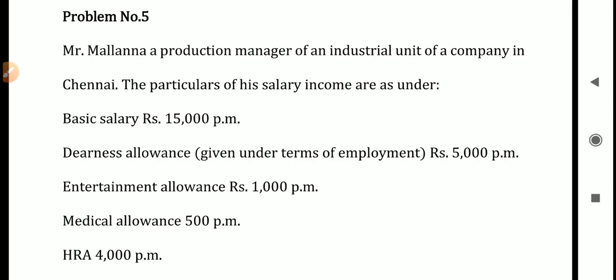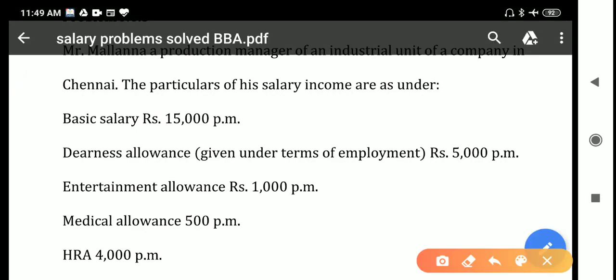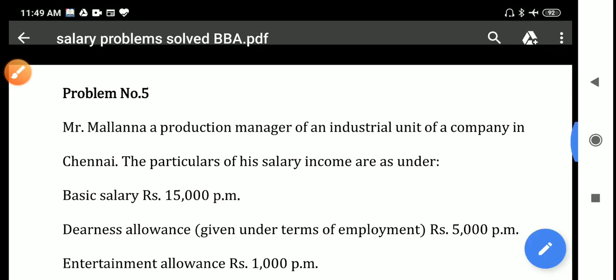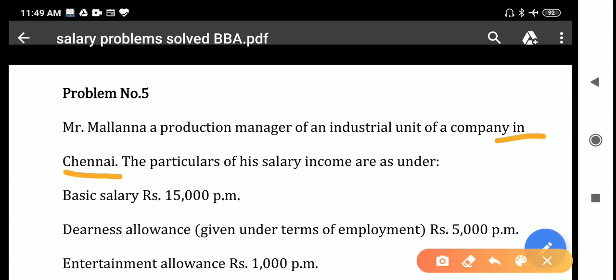Mr. Mallanna, a production manager of an industrial unit of a company in Chennai. That is very important. For the calculation of HRA and RFA, you should keep in mind it is a metropolitan city and the population in Chennai is more than 15 lakhs. Okay, the particulars of his salary income are as under. The information regarding his salary is given below.